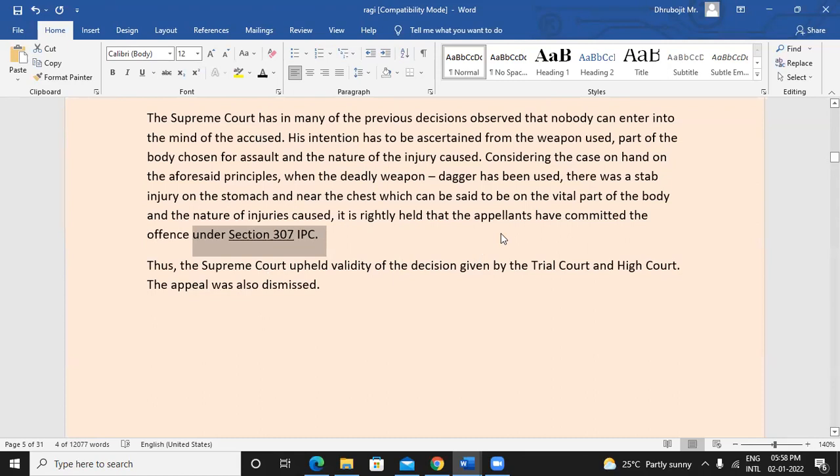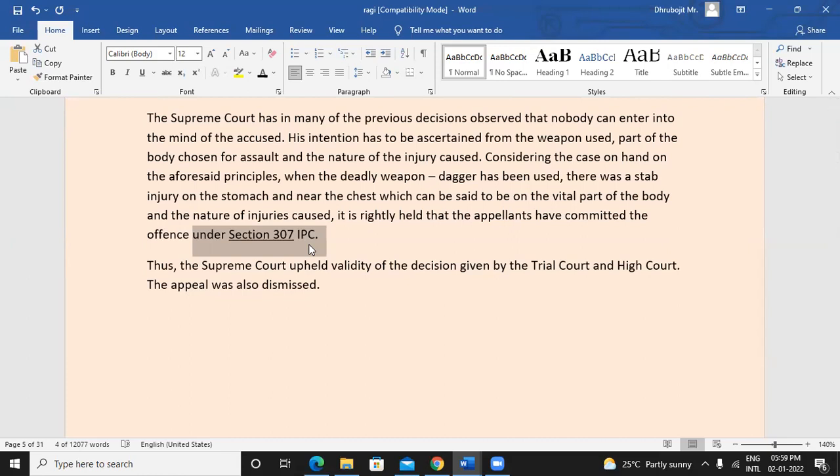So the Supreme Court also said that yes, whatever the trial court had mentioned, that this person is held guilty under section 307, the trial court's decision was right. After that, the High Court upheld the validity of the trial court's decision. So in this matter, the High Court was also right.